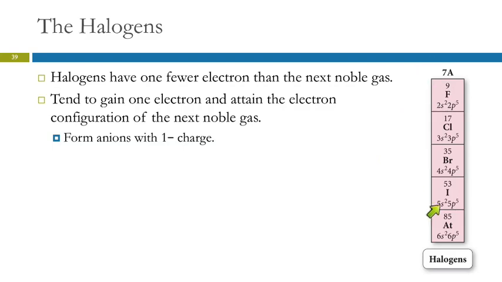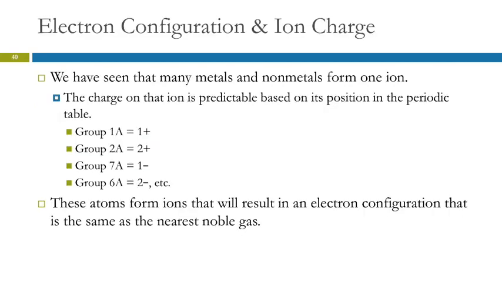We learned that sort of not empirically, without understanding why, when we learned about nomenclature and ions and things, right? Well, group 7A, they form -1 ions. The quantum mechanical model explains why they do that.